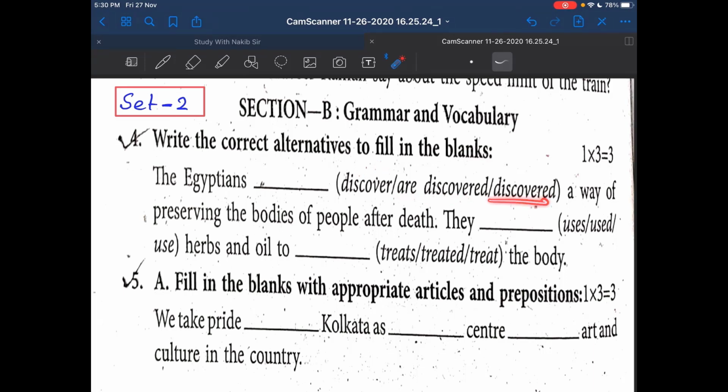The question is, the Egyptians, blank number 1, discover or are discovered a way of preserving the bodies of people after death. They, then the second blank in the bracket, uses, used and use, herbs and oil to, then the third blank in the bracket, treats, treated and treat the body. This is your first question.